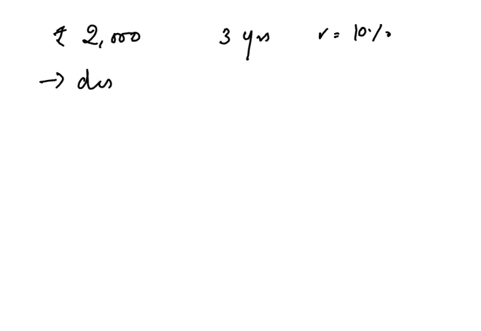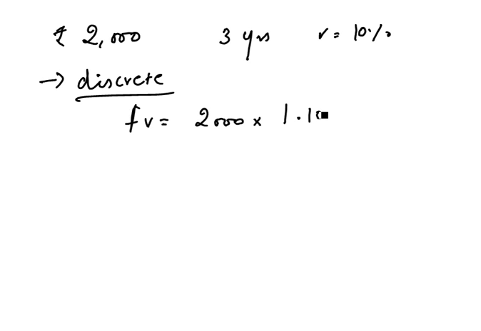Now let's calculate the value of a deposit, that is rupees 2000, which is made today. Okay, 3 years hence, what will be the interest rate if the rate is 10 percentage? So there are two ways I can calculate. One is the discrete compounding. This is what we will do mostly academically. So the future value is given by 2000 into 1.10, because 1 plus r to the power of this thing. It will give us around 2662 rupees.